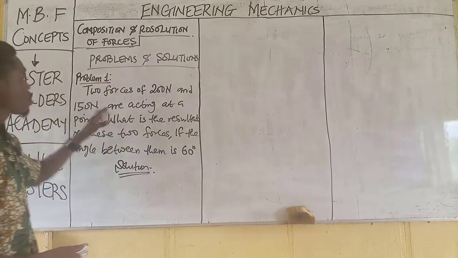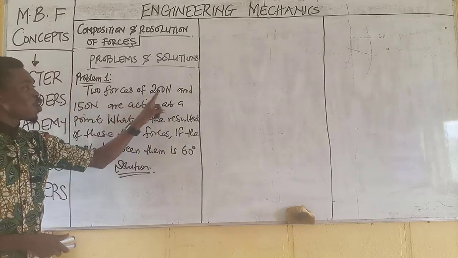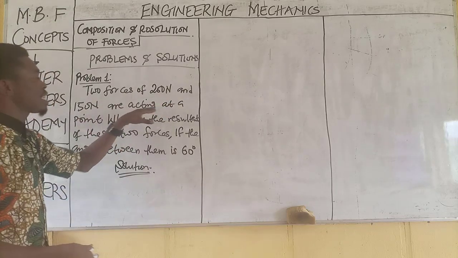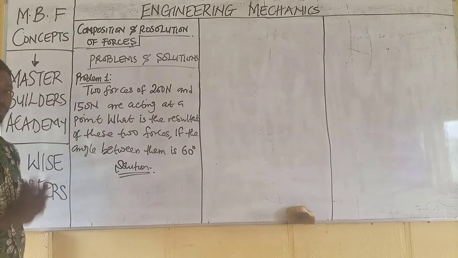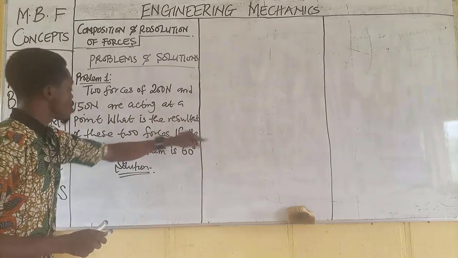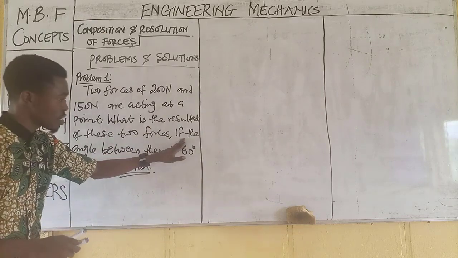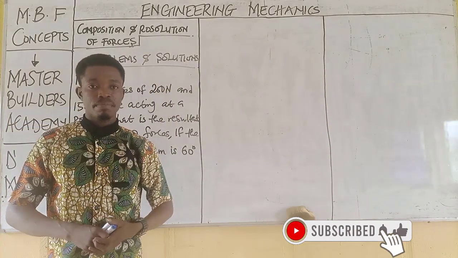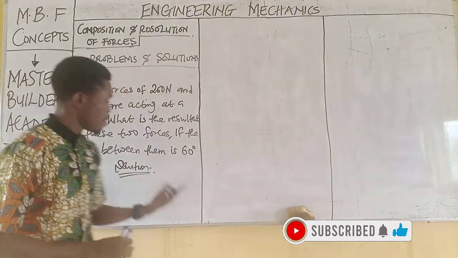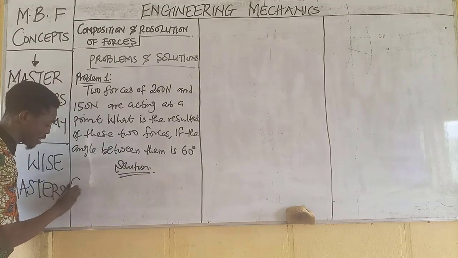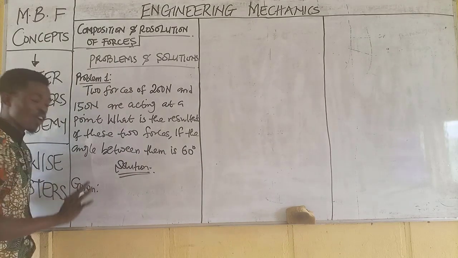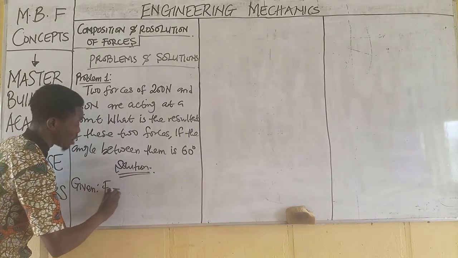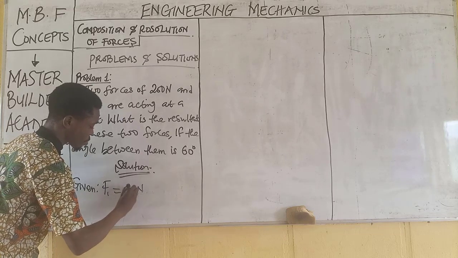Now, the problem we have before us is that two forces of 200 Newton and 150 Newton are acting at a point. What is the resultant of these two forces if the angle between them is 60 degrees? So the first thing you always do, put down the solution. Then we say, given that, you need to list all the given parameters. The first parameter that is given is F1. We know this to be 200 Newton.